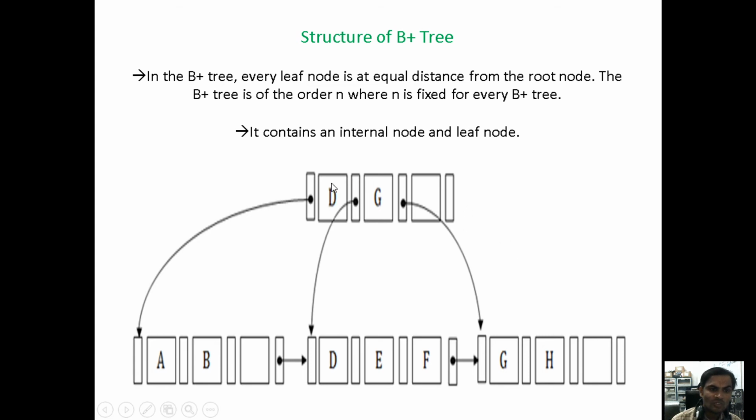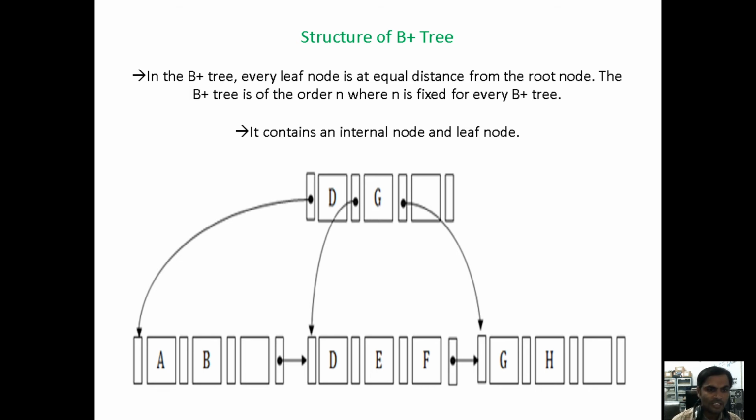Under the root node, we are taking three nodes. Based on the search key values, we should consider dividing by 2. Suppose we have 8 search key values, 8 divided by 2 is 4, so we can take 4. If we have 7, then based on those rules the B plus tree operations will apply.